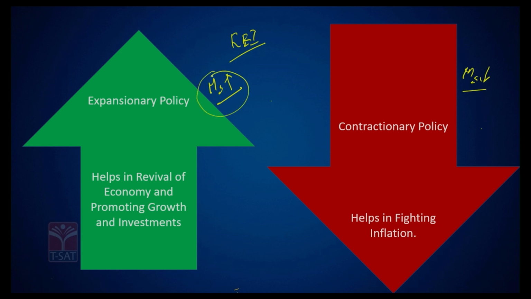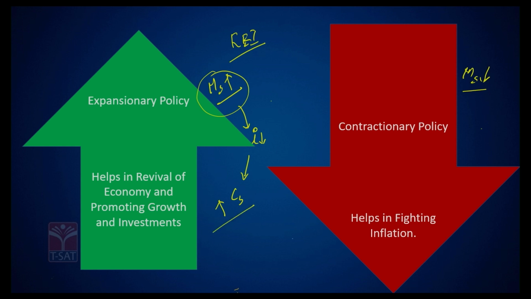Let's use mere intuition. If the supply of money increases, for that matter, if the supply of any commodity increases, what happens to the price of the commodity? It becomes cheaper. Similarly, when the money supply increases, what happens to the interest rates in the market? They decrease. When the interest rates are cheaper, what happens to the credit supply? It increases. People's willingness to borrow increases, isn't it? When loans are available at a cheaper price, obviously people would be interested to borrow more and more money.